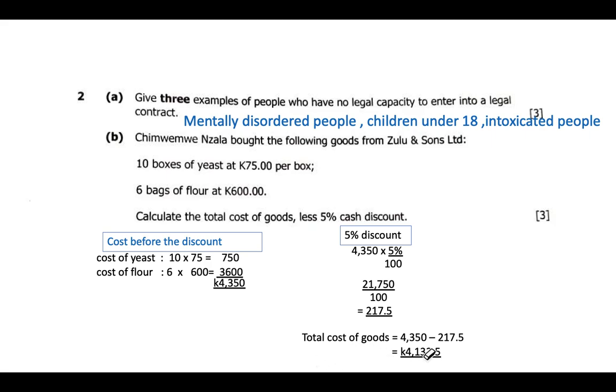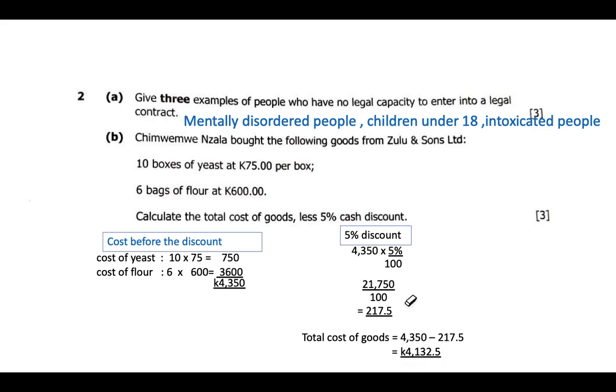The cost before discount is 4,350 minus the 5% discount, which is 217.5. When we subtract the two, what we are getting is 4,132.5 kwacha. So that's the value when the discount is reduced.